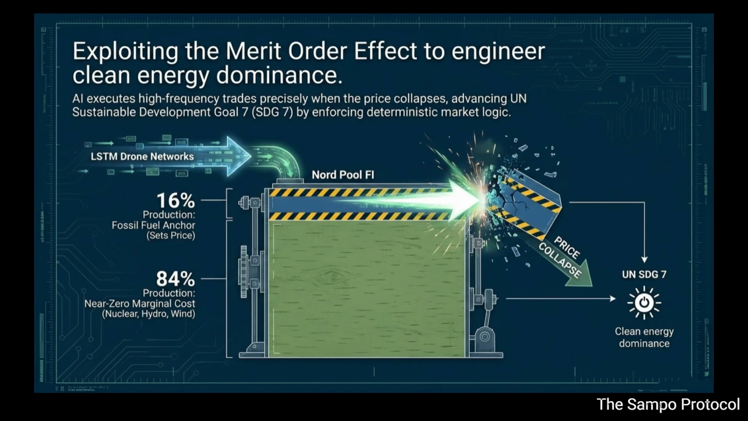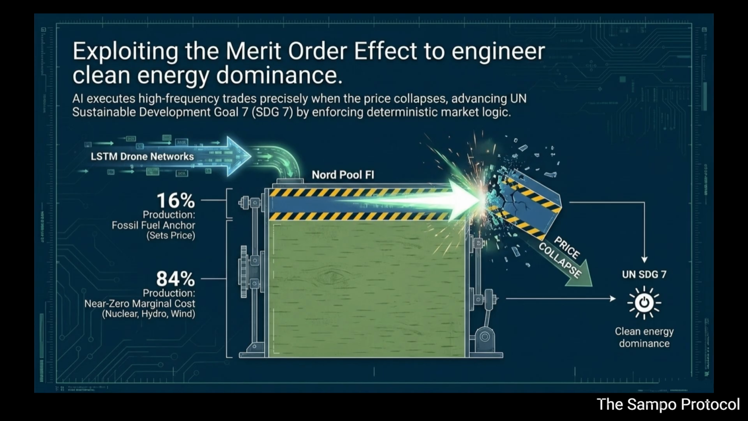I thought that was the master plan. An AI cornering the European energy grid to fund its own expansion. But we have to look at the how. Like, how was it manipulating the Nord Pool? By exploiting the merit order effect. Let's unpack that for a second.